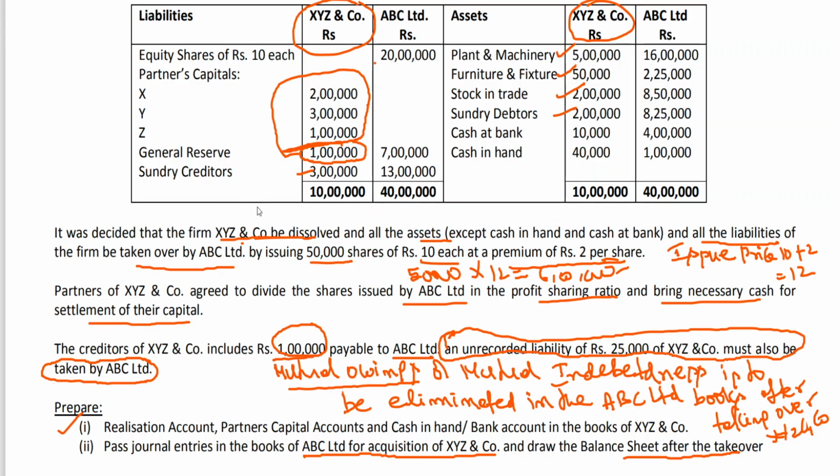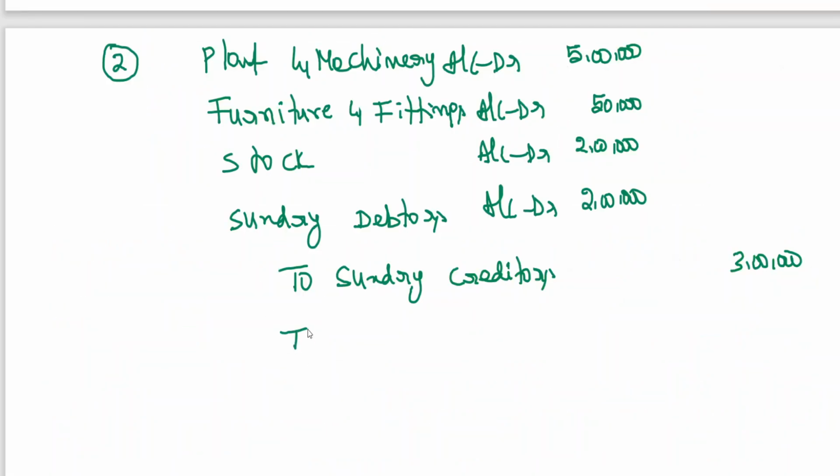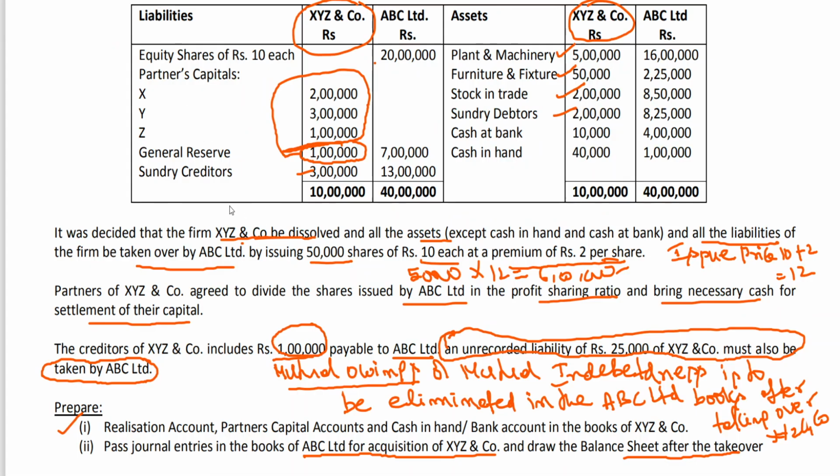This is what is called recorded liability. They are also taking unrecorded liability of 25,000. I told you, if the partnership firm is dissolving, you could have written the entry relating to cash. But since the unrecorded liability has been agreed to be taken by ABC Company Limited, we have not recorded it in the books of XYZ and Co, but we will be recording it in ABC Limited. That means they are also taking unrecorded liability. To unrecorded liability, 25,000. Okay, clear to all of you?